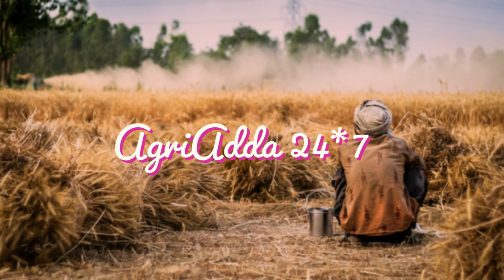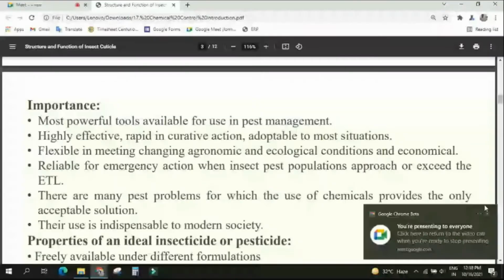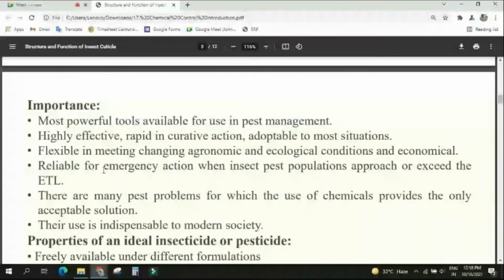Okay, is it visible? Yes, sir. Understood this point? Reliable for emergency action. Understood this point, or is there any doubt? Yes, sir. Okay, now you see the next point.